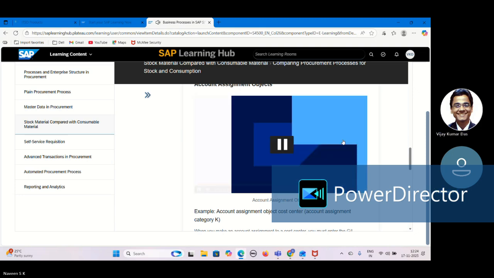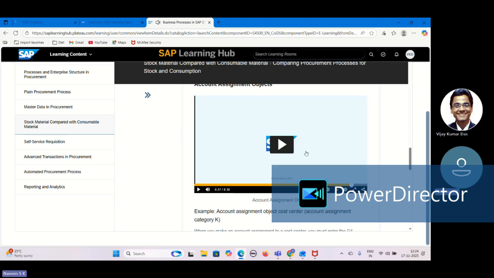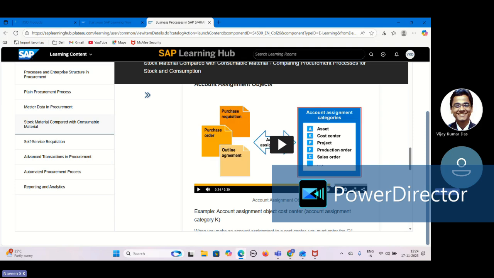I think first they are showing which account assignment categories are available in SAP, and after that they are explaining the multiple account assignment. So these are the account assignment categories which are available: asset, cost center, project, production order, sales order, like this. We can enter these in the purchase requisition, purchase order, and outline agreement.